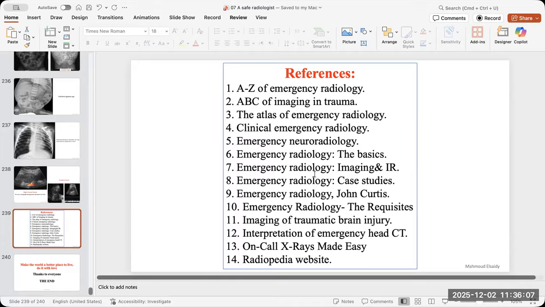Scan, like, see the images, see the topics, refresh your knowledge. Don't read every single sentence and stop at it and try to review it many times. No, there is no time for that, unfortunately. And the exam style will not ask you like that. Okay? But please, please, please do your best in the emergency radiology part.